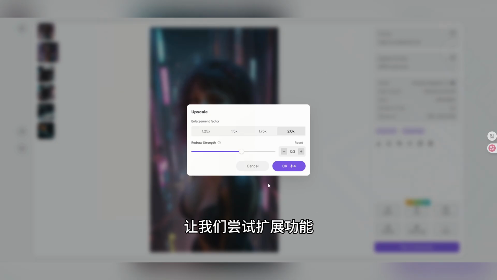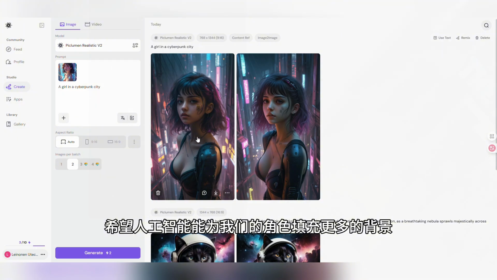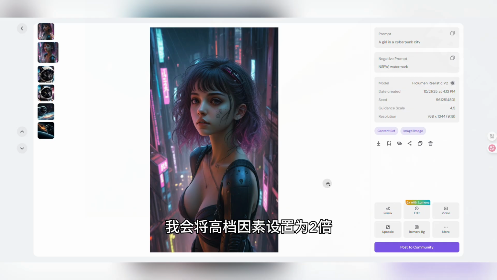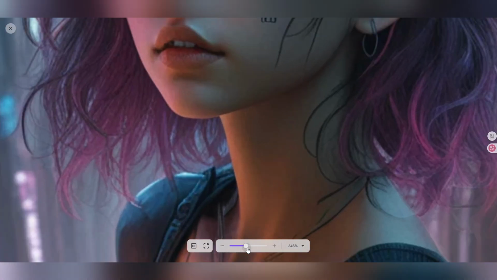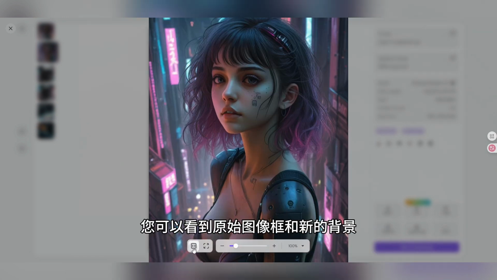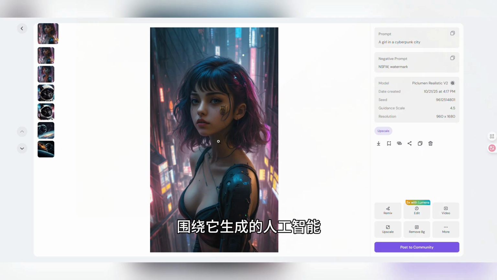Let's try the expand feature. This is similar to AI outpainting and is perfect for extending the borders of your image. I'll stretch the canvas outwards, hoping the AI will fill in more of the background for our character. I'll set the upscale factor to 2x, keep the prompt the same, and click Submit. After a few seconds, the result is ready. You can see the original image box and the new background the AI generated around it.